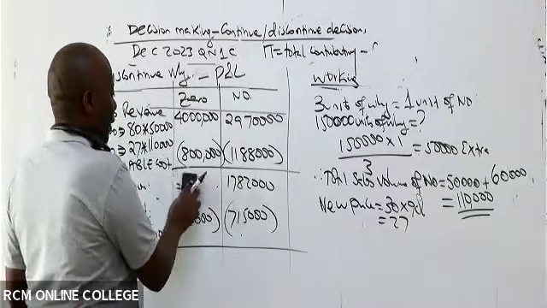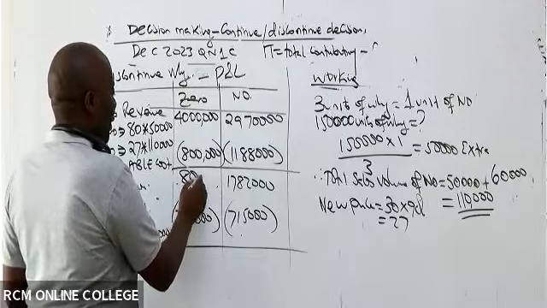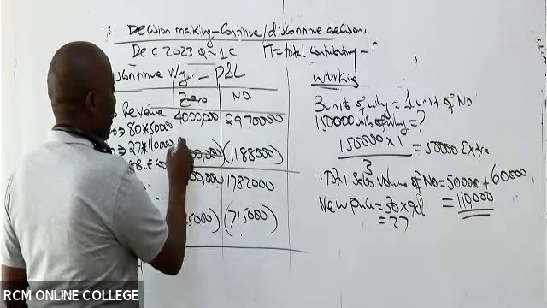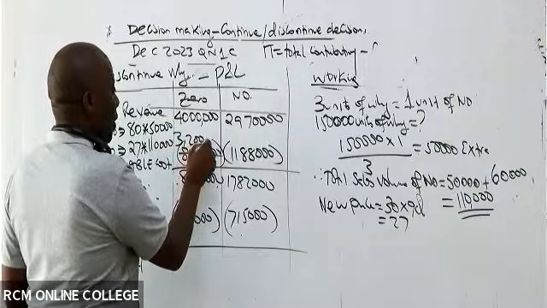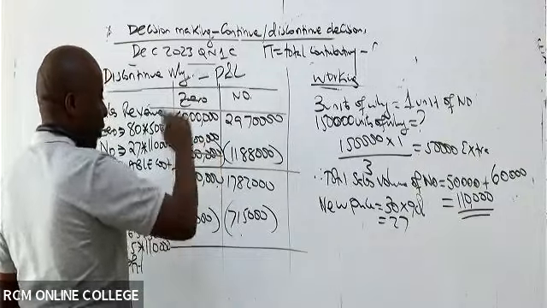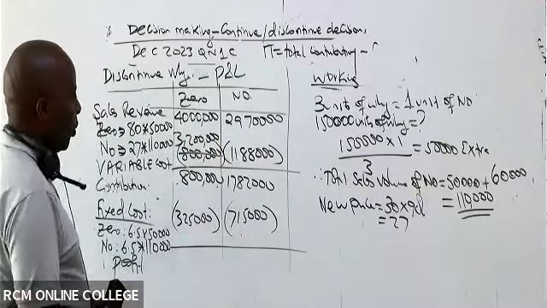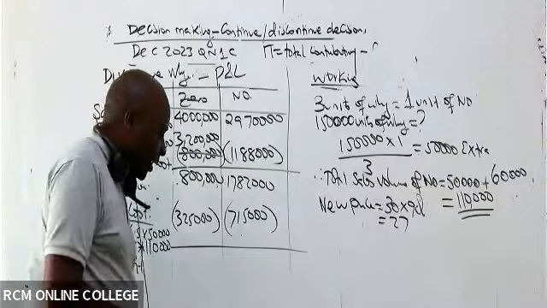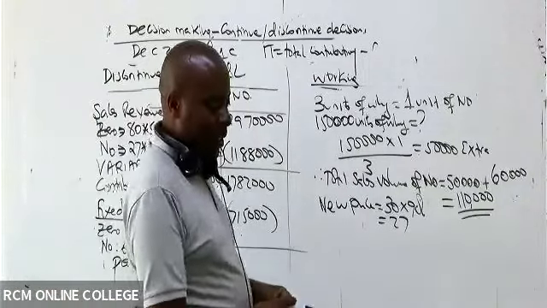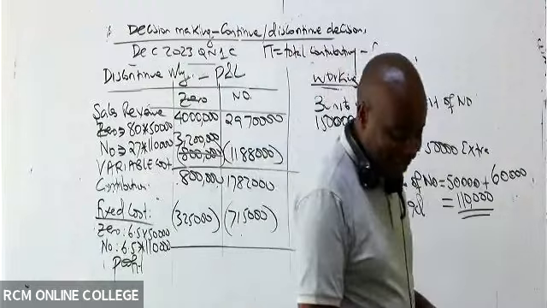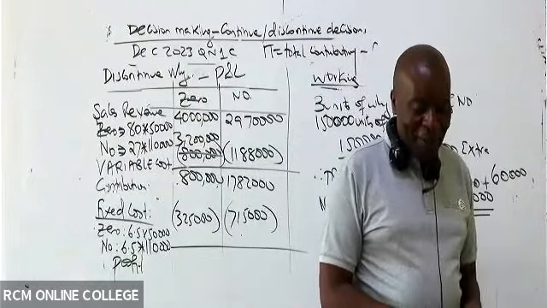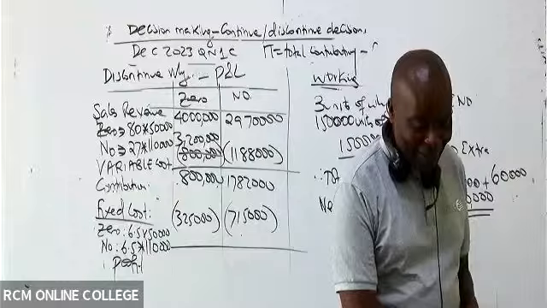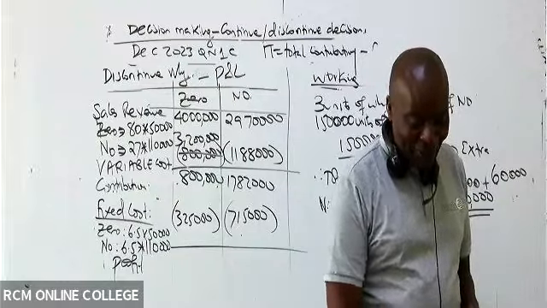This is supposed to be 800,000. Thank you very much for the correction, because we are doing these videos here for future generations. We don't want future generations to come and say the old man was very foolish. So now we believe everything is okay.